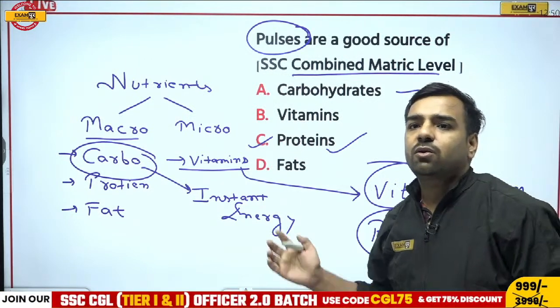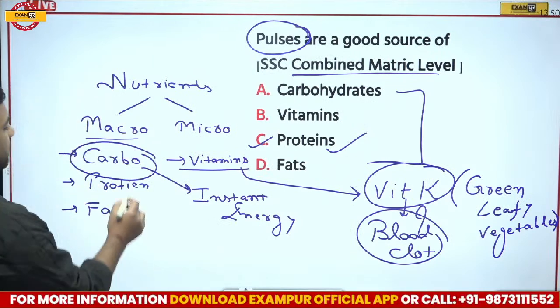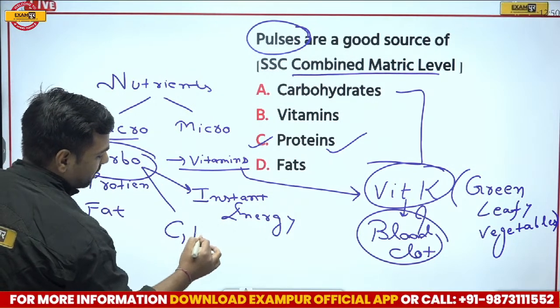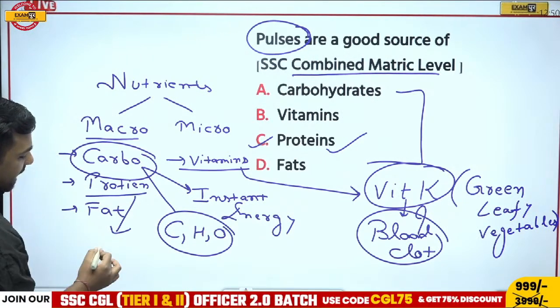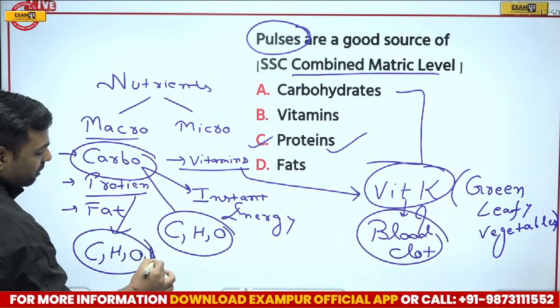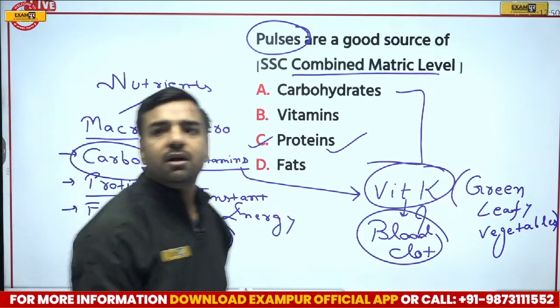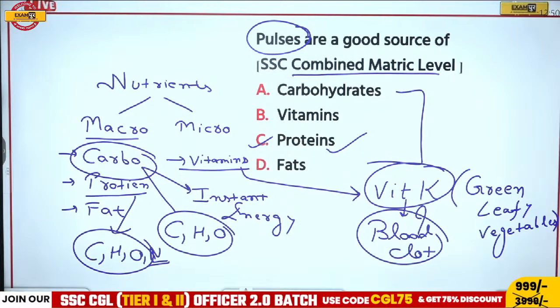Okay, so someone is asking about nitrogen. Carbohydrate is made up of carbon, hydrogen and oxygen. But in protein, we have nitrogen also. Carbon, hydrogen, oxygen, and apart from that, nitrogen. This is asked in the examination many times. Okay, so we have already done its postmortem. Let's move forward with the next question now.